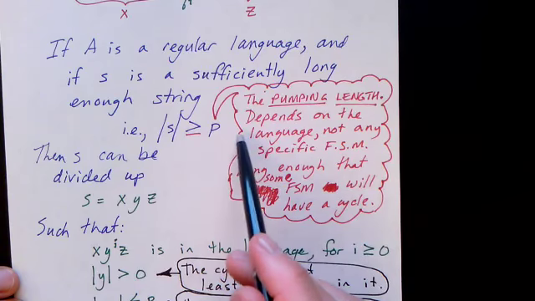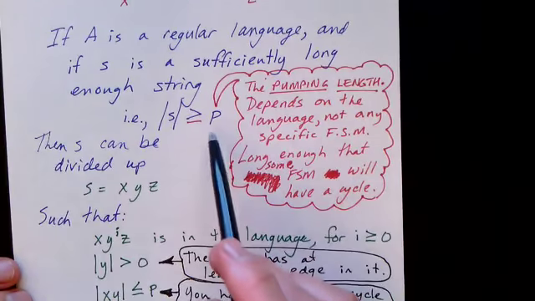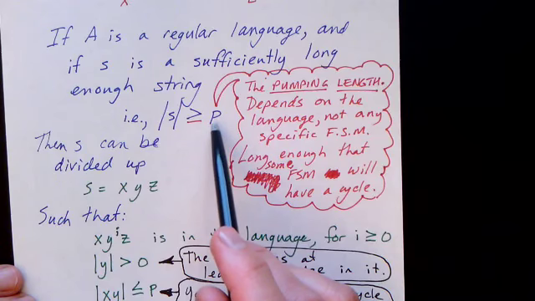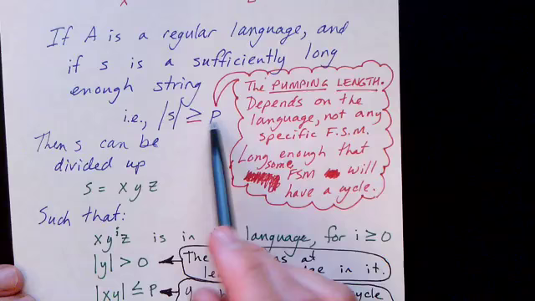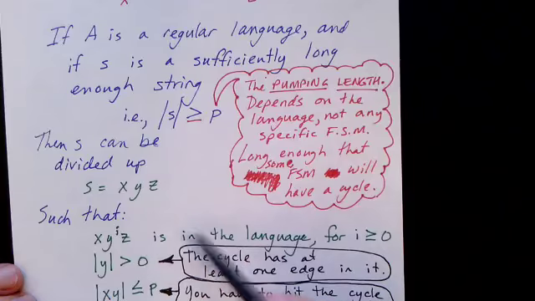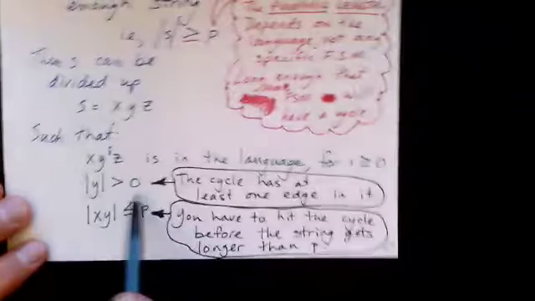So you can just imagine looking at the finite state machine with the fewest number of states and deriving your p from that. But the point is, we won't ever derive the p. We just know that for every regular language, there is some length, there is a pumping length, such that any finite state machine that describes it has to contain cycles, and therefore x, y to the i, z is in the language. We can also make a couple other statements about this.